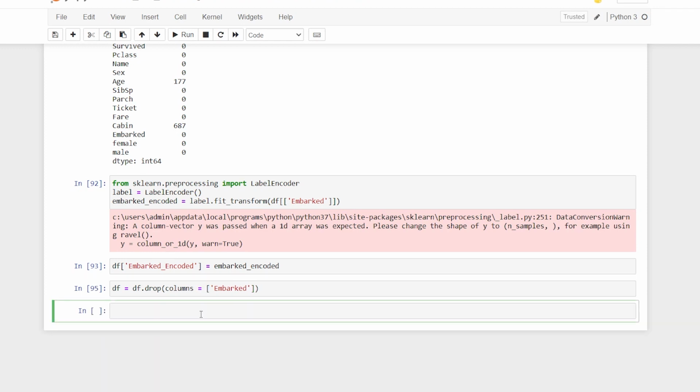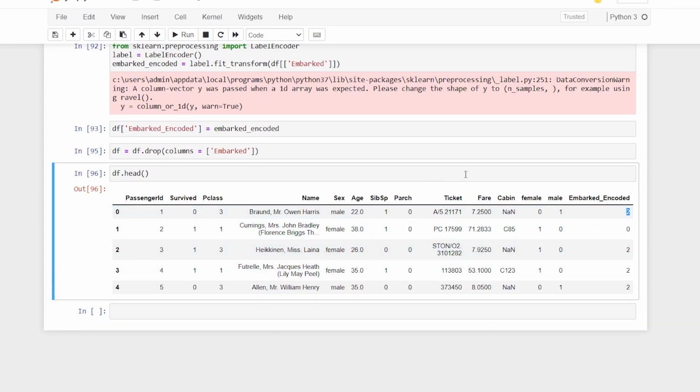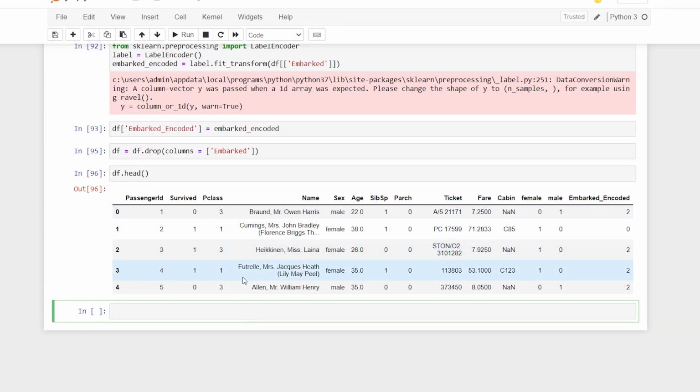Okay, and we have it, and now I can say df.head, and we have it. So we have embarked encoded, which has given us encoded values. Now we have to handle the age, so we will use the simple imputer that we have learned. So from sklearn.impute import SimpleImputer.